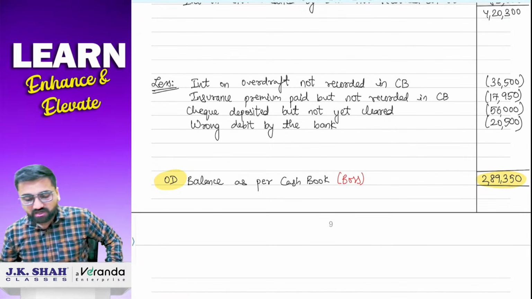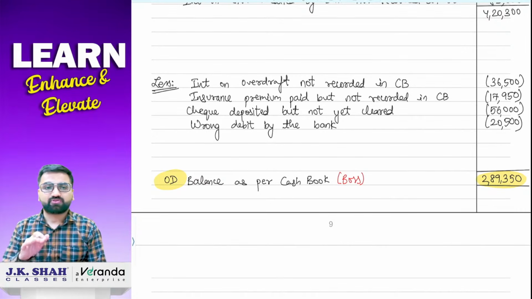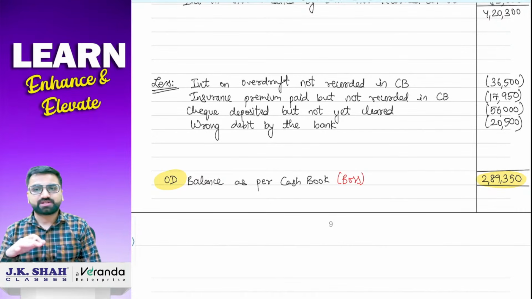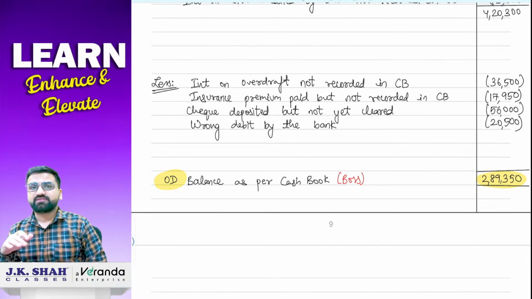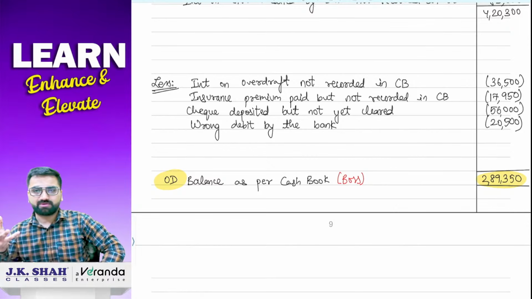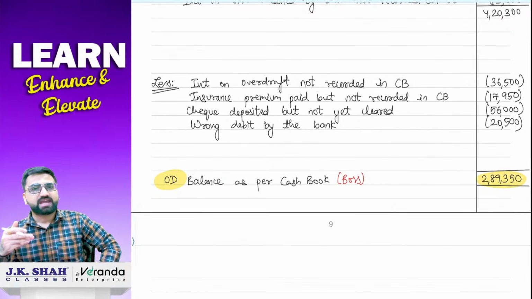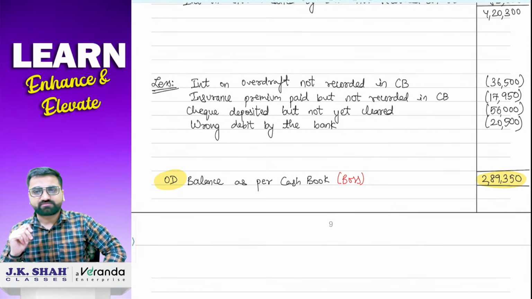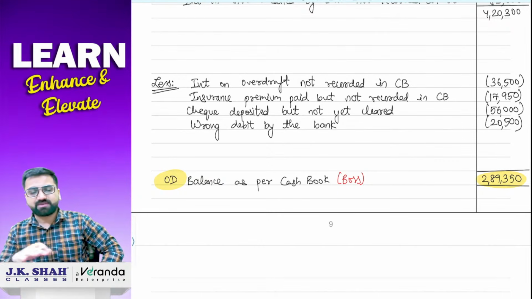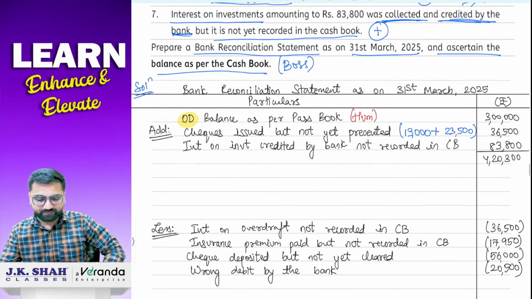So yes, with this we had finished your type 1 sums. Type 1 sums का basic आपको explanation थोड़ा बहुत मैंने दे दिया, wherein we have to prepare BRS. अलग अलग टाइप के सम्स हो सकते हैं. बैलेंस एज पर कैश बुक, फेवरेबल बैलेंस एज पर कैश बुक, पासबुक किया. And then we had also some for overdraft. So ओवरड्राफ्ट के केस में this same pattern you have to follow which we had done for this sum.